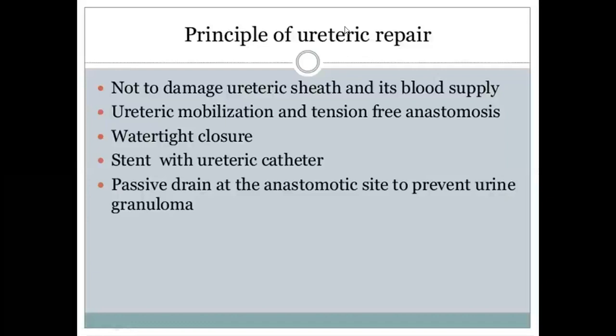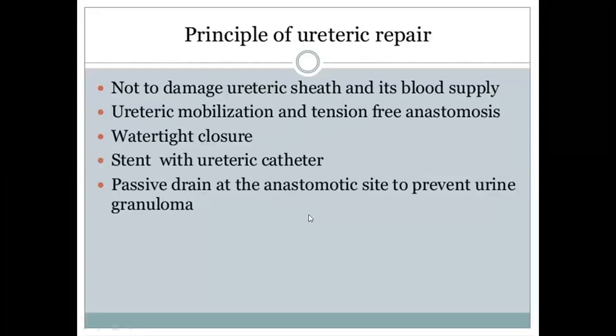Then once you identify the ureteric fistula, ureteric damage during surgery, what are the principles of management? You should not damage the ureteric sheath and its blood supply. Then ureteric mobilization and tension-free anastomosis must be applied. Watertight closure and a stent with a ureteric catheter must be kept, and a passive drain at the anastomotic site to prevent